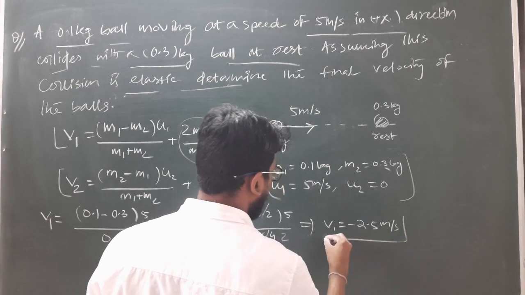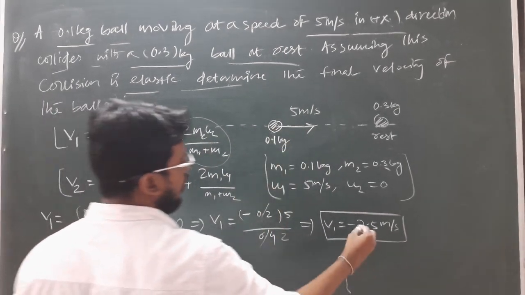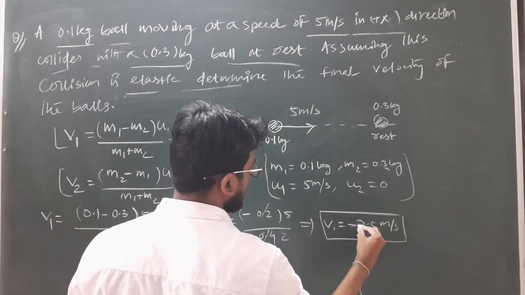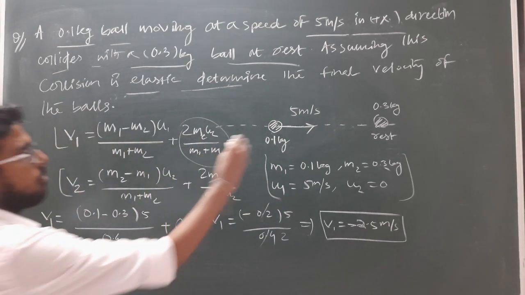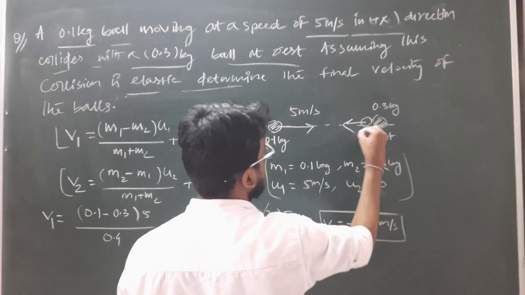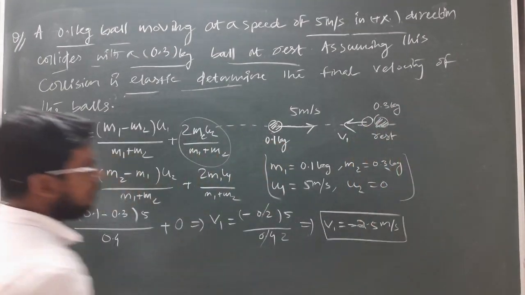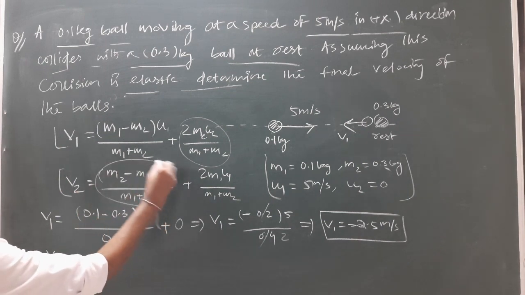That means after collision the ball v1 will move opposite to the initial direction, with speed 2.5 meter per second. So after collision the block v1 will move along this direction. Okay. Similarly for v2, as u2 is 0, this complete term will become 0.